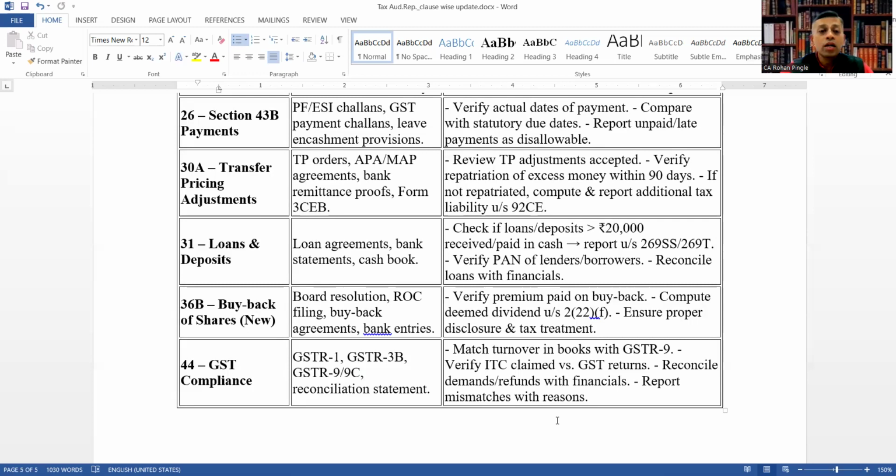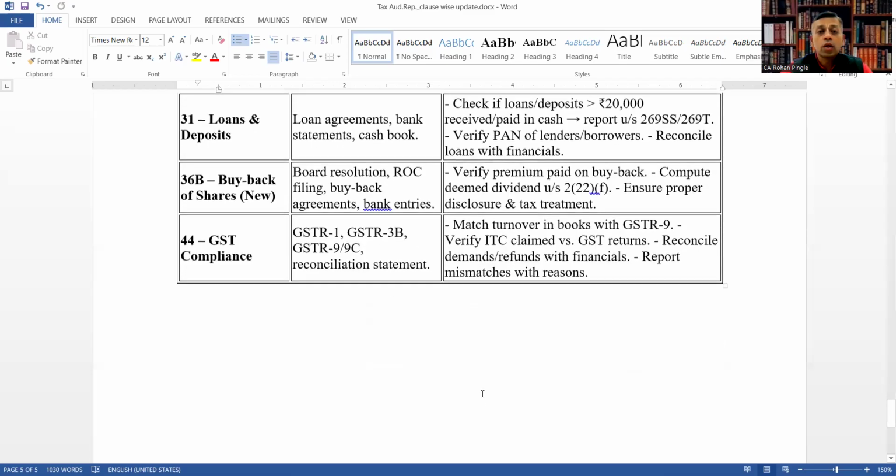Next, clause 31, loans and deposits. Documents to be verified are loan agreements, bank statements, and cash book. An audit procedure would be to check if loans or deposits of more than 20,000 were received or paid in cash, report under section 269SS or 269T, verify PAN of lenders and borrowers, and reconcile loans with financials.